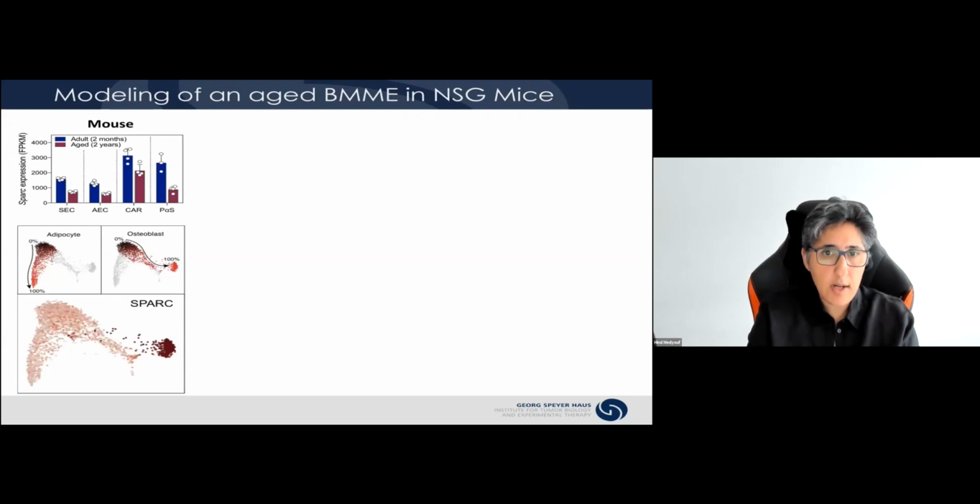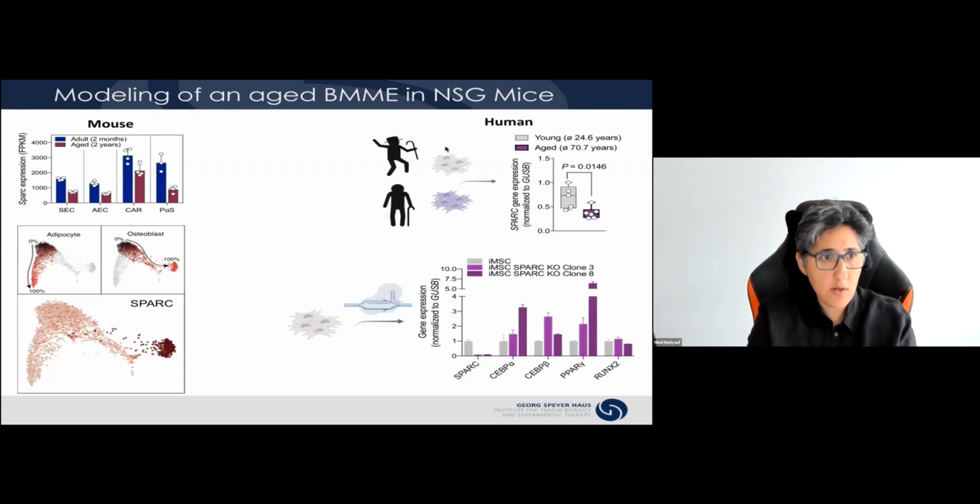So besides collagen, the matricellular glycoprotein secreted protein acidic and rich in cysteine, which I will refer to in short as SPARC, represents one of the most abundant proteins in the bone, and its expression is progressively downregulated in niche cells with age, both in mice and in human. And you can see it here in endothelial cells as well as in stromal cells. Now, SPARC is known to inhibit adipogenesis and is upregulated during osteoblastic differentiation. We looked in human and sorted mesenchymal cells from young and elderly donors. And here we could also reproduce this strong downregulation of SPARC in aged individuals.